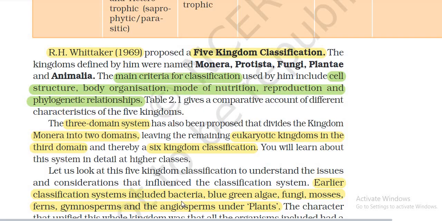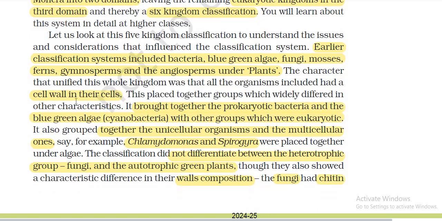Earlier classification systems included bacteria, blue-green algae, fungi, mosses, ferns, gymnosperms, and angiosperms under plants. The characteristic that unified this whole kingdom was that all the organisms included had cell walls, which grouped together organisms that were widely different in other characteristics.